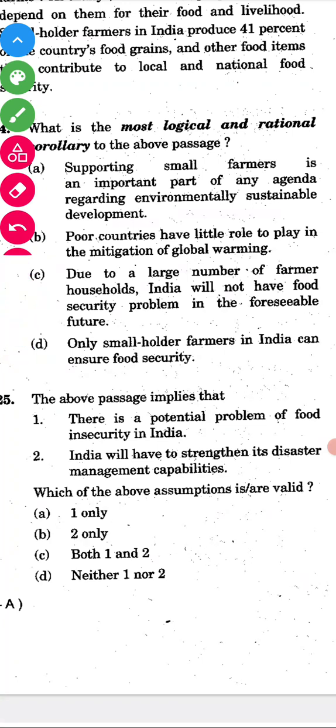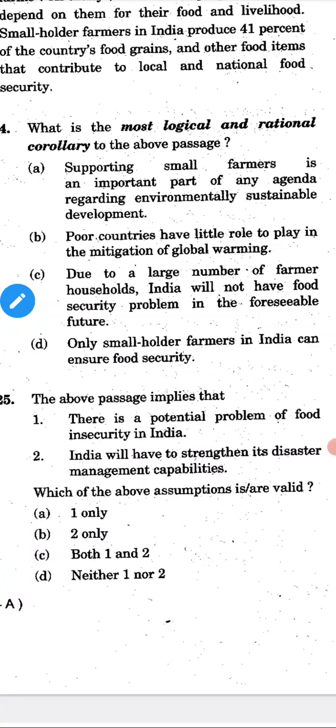Option A: supporting small farmers is an important part of any agenda regarding environmentally sustainable development. It looks okay, nice. It's a positive statement, right? We'll see the next. B: poor countries have little role to play in the mitigation of global warming. Is it? No, right?